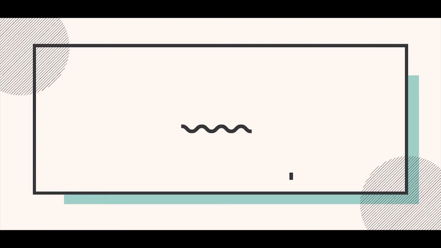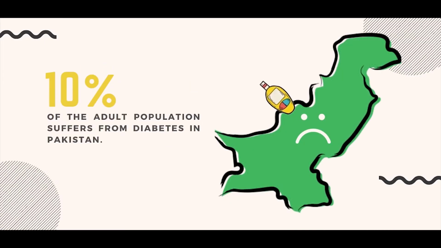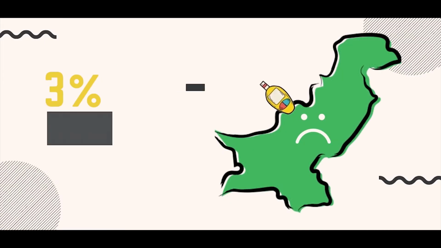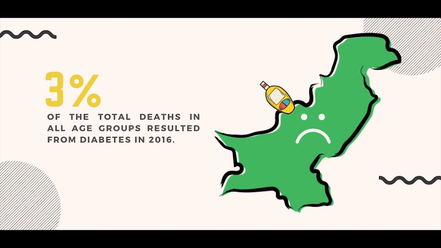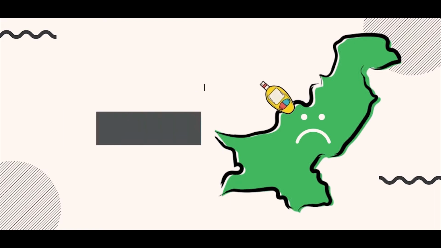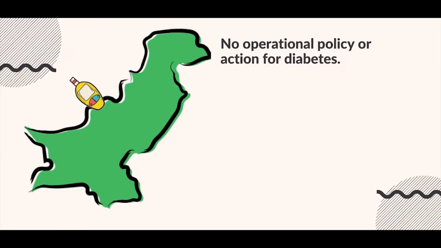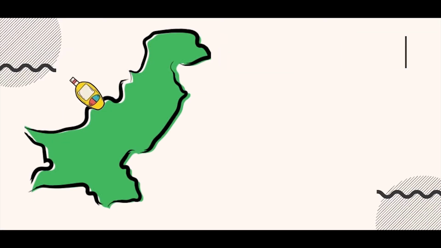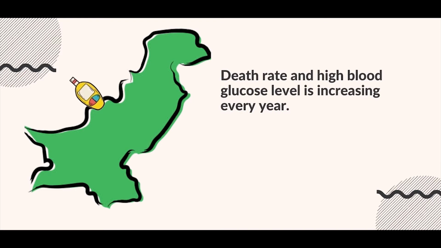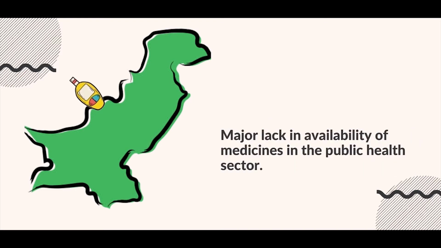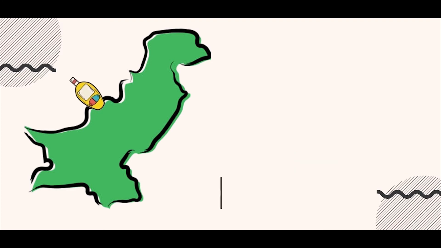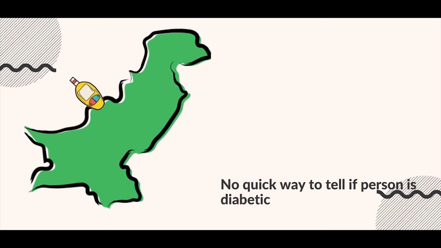But why this project? 10% of the adult population suffers from diabetes. According to WHO, in 2016, 3% of the total deaths in all age groups resulted from diabetes. There is no strategy, policy, or action plan available to reduce overweight, obesity, and physical inactivity in Pakistan. There is a major lack in the availability of medicines, basic technologies, and procedures in the public health sector. There is no quick way to tell if a person is diabetic.